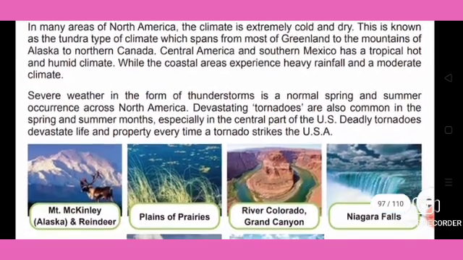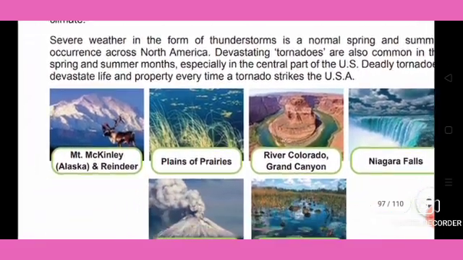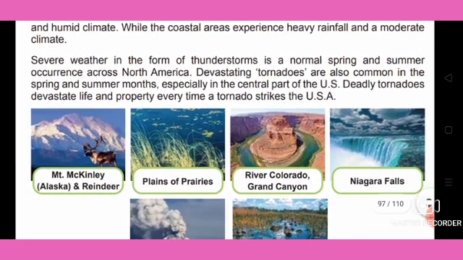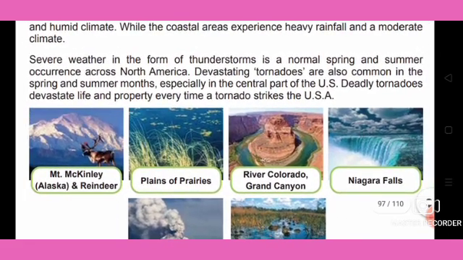Severe weather in the form of thunderstorms is a normal spring and summer occurrence across North America. Devastating tornadoes are also common in the spring and summer months, especially in the central part of the US. Deadly tornadoes devastate life and property every time a tornado strikes the USA.